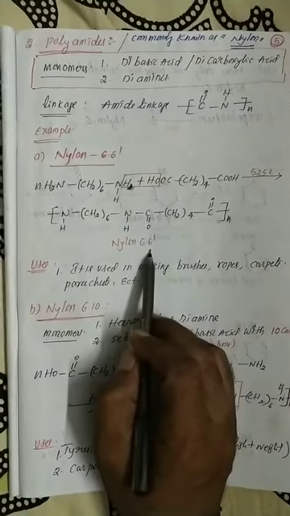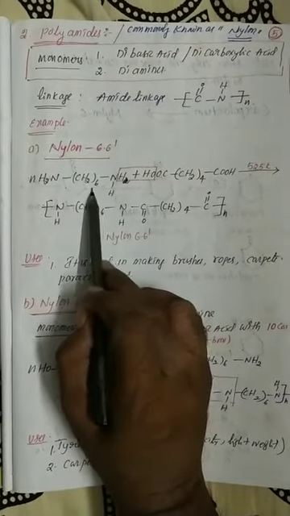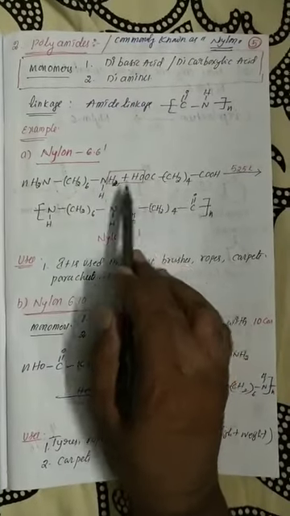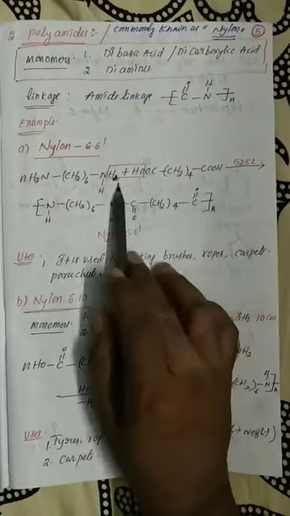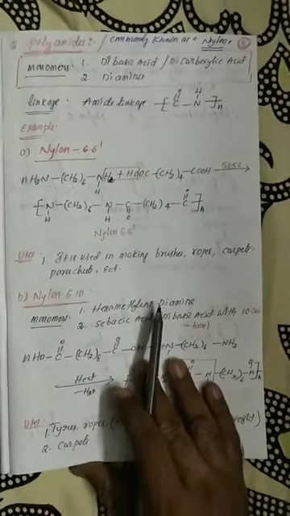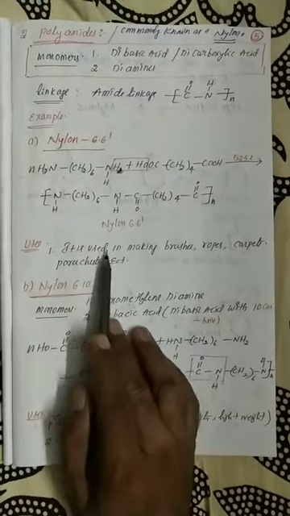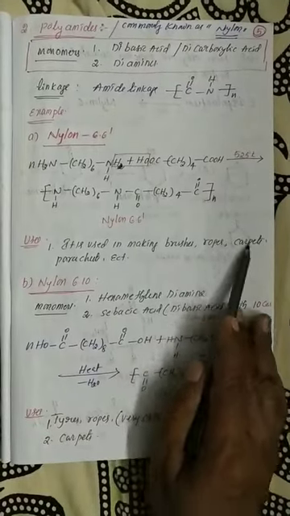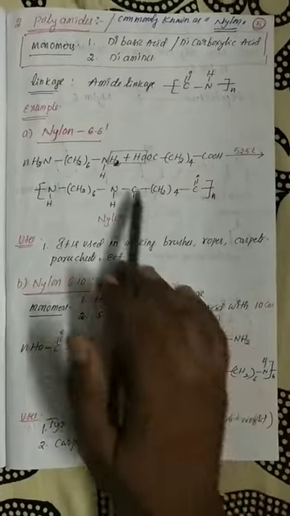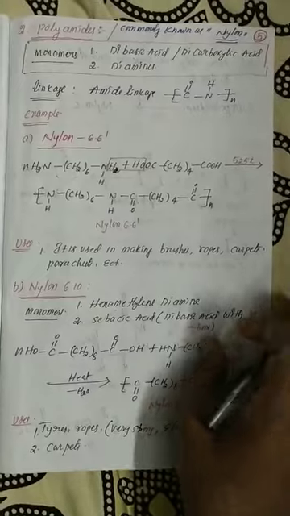Why is it called nylon 6,6? Already discussed in my previous classes. Hexamethylene diamine has 6 carbon atoms, and adipic acid is also 6 carbon atoms. So that is the reason: if these two monomers are connected together to form nylon, then it's represented as 6,6. So my dear students, in the polyamides category, the first example is nylon 6,6. It is used in making brushes, ropes, carpets, parachutes, etc. Not only the preparation method, even the uses are very important from a competitive exam point of view.